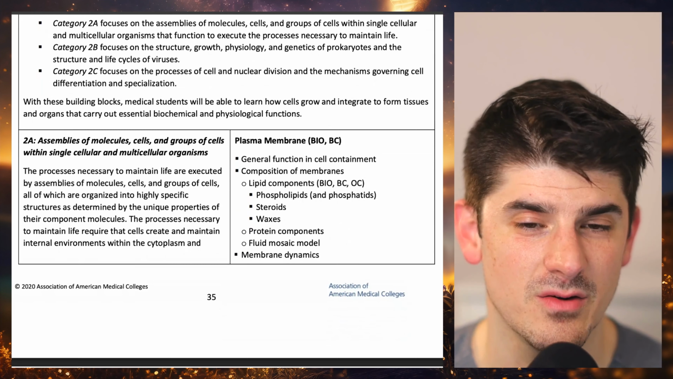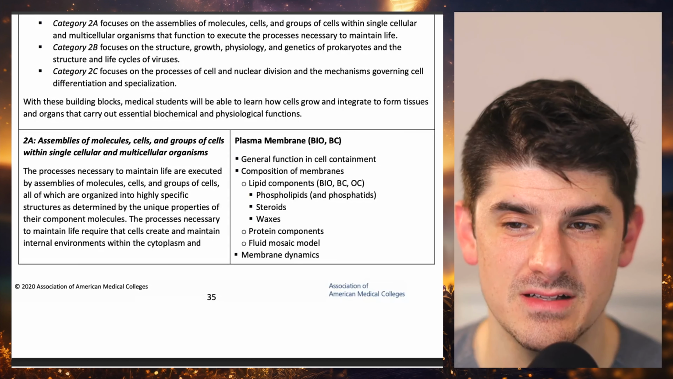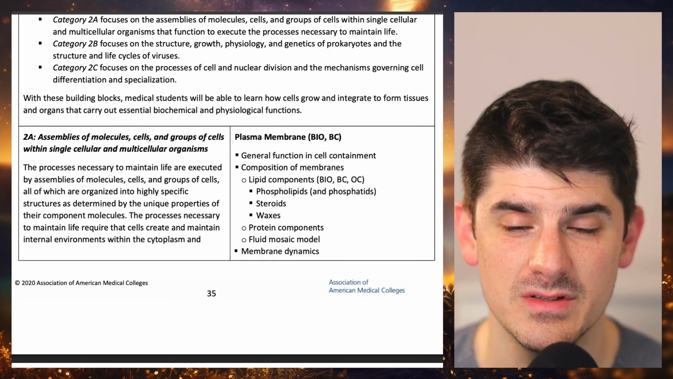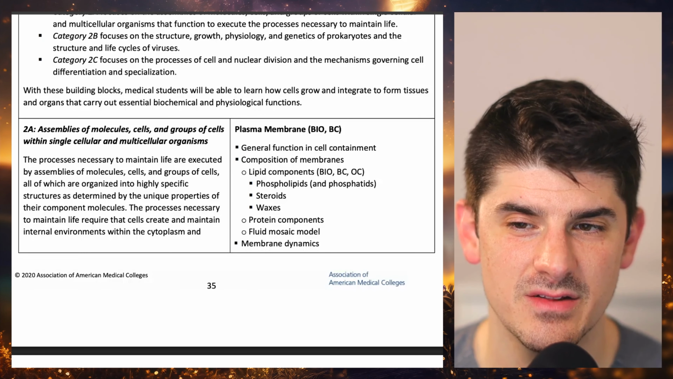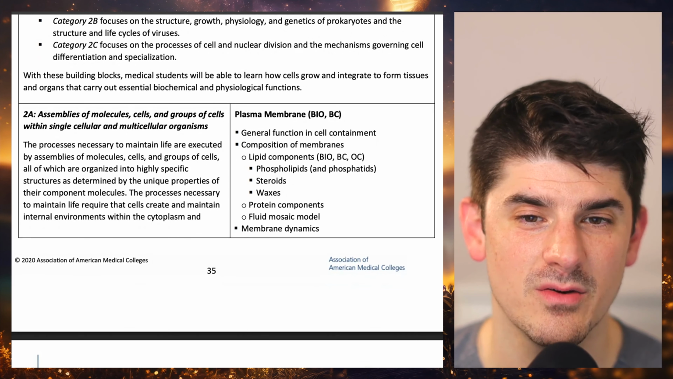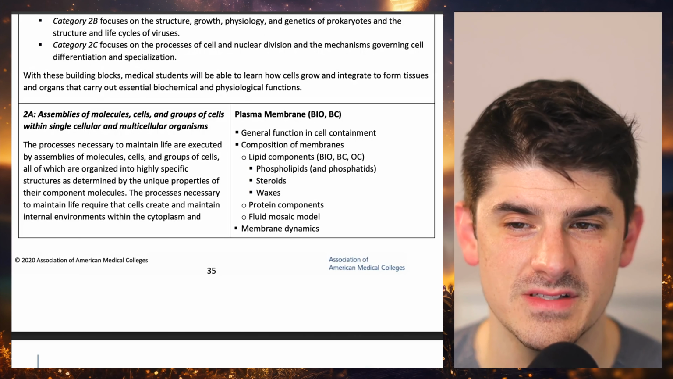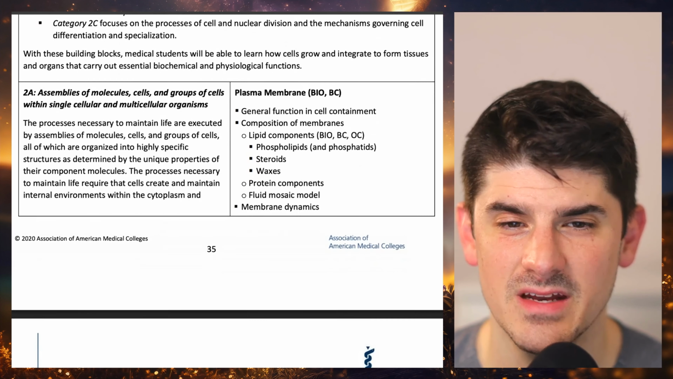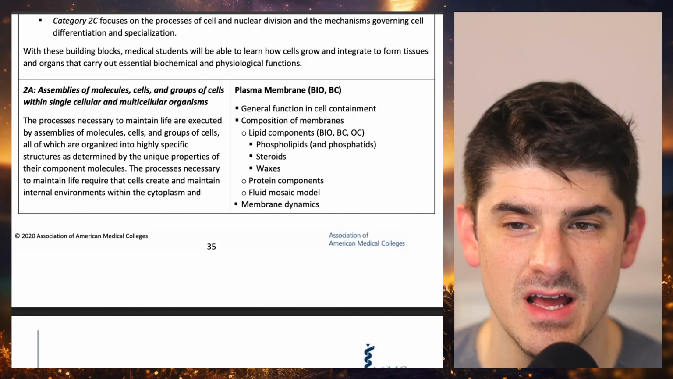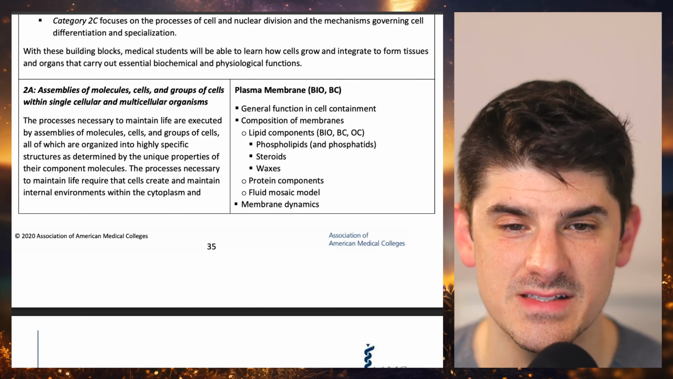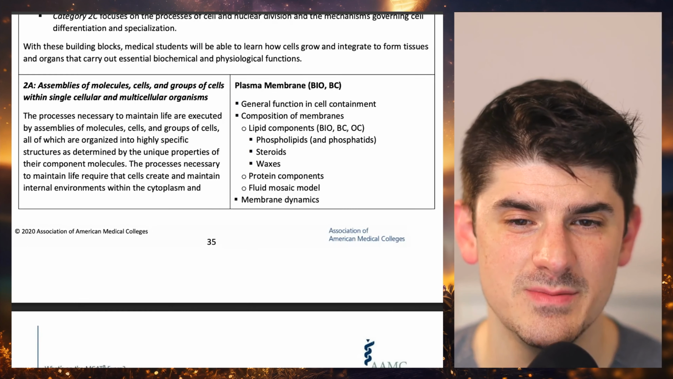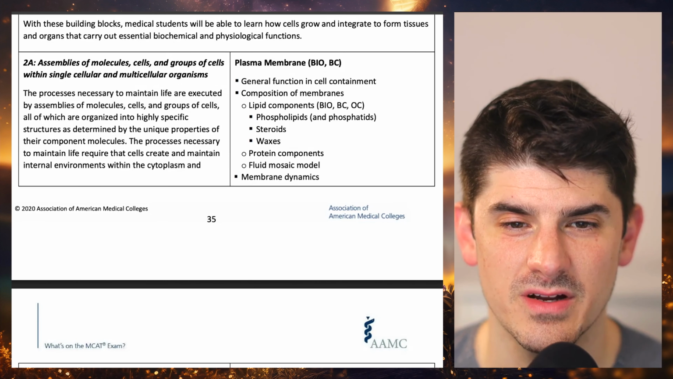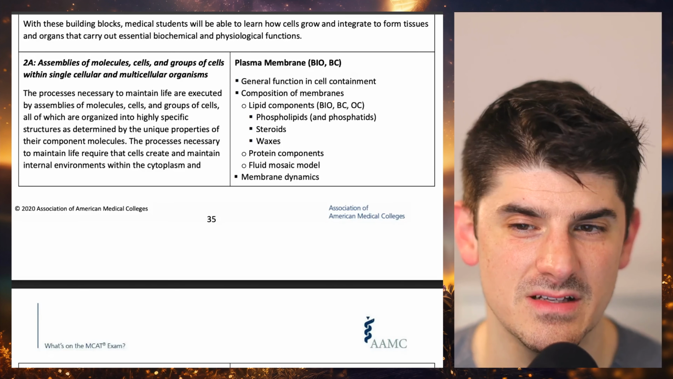Content categories. Category 2A focuses on the assemblies of molecules, cells, and groups of cells within single cellular and multicellular organisms that function to execute the processes necessary to maintain life. Category 2B focuses on the structure, growth, physiology, and genetics of prokaryotes and the structure and life cycles of viruses. Category 2C focuses on the processes of cell and nuclear division and the mechanisms governing cell differentiation and specialization. With these building blocks, medical students will be able to learn how cells grow and integrate to form tissues and organs that carry out essential biochemical and physiological functions.